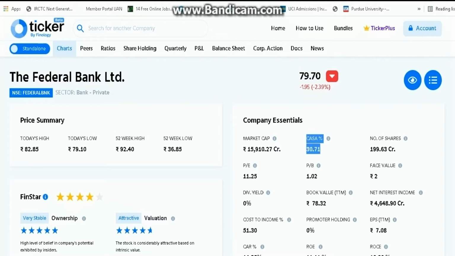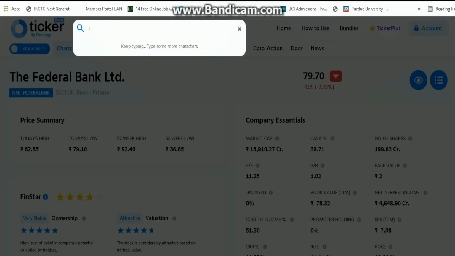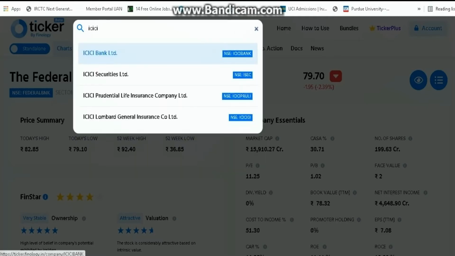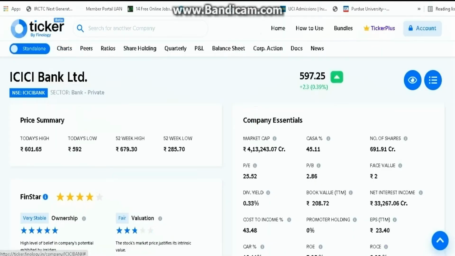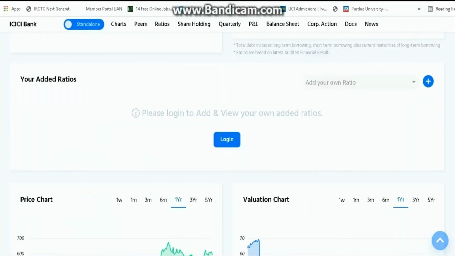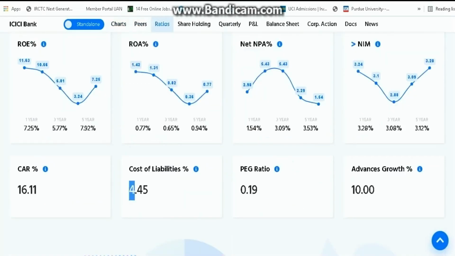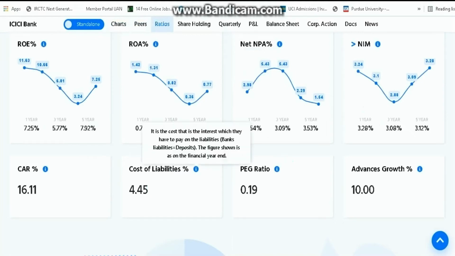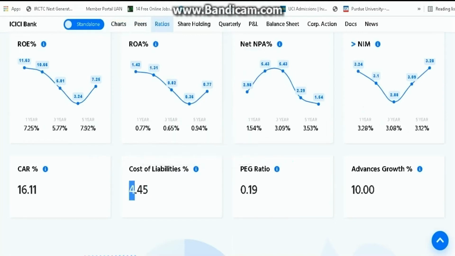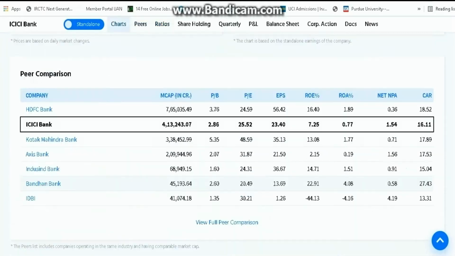Let's take another example, ICICI Bank. CASA percentage is 45.11. Very good. It is much better than most of the banks. And the cost of liabilities is 4.45. This denotes that ICICI Bank is one of the good ones in these two ratios. In cost of liabilities, it doesn't have to give a higher amount for the money it is having right now, and the CASA percentage is also quite nice compared to other banks.